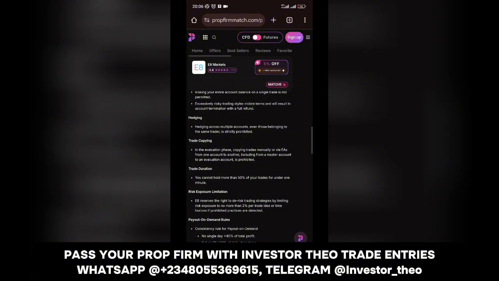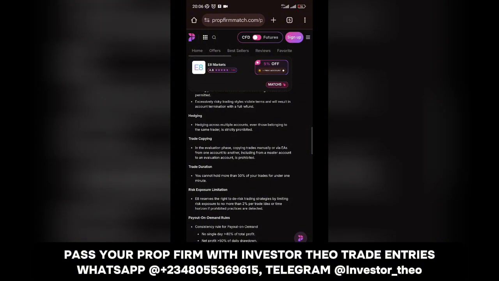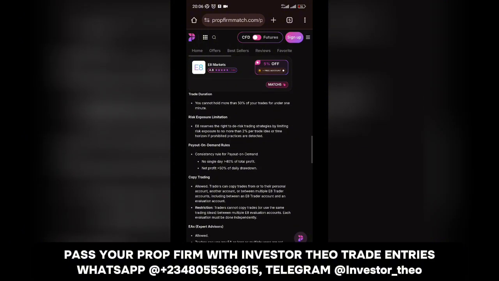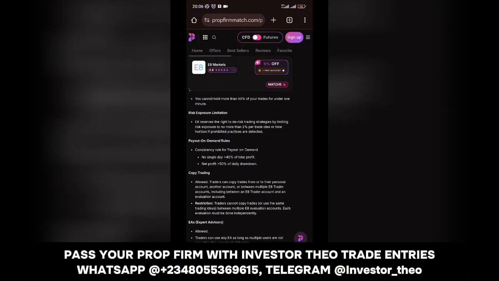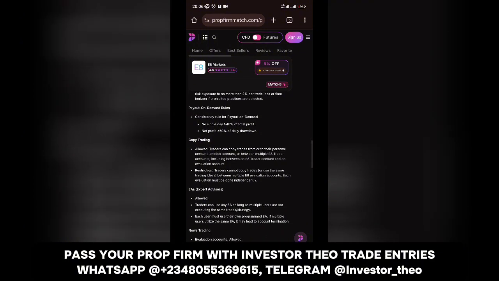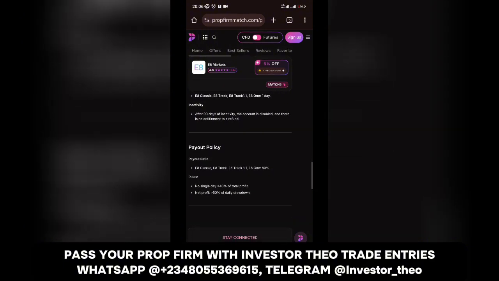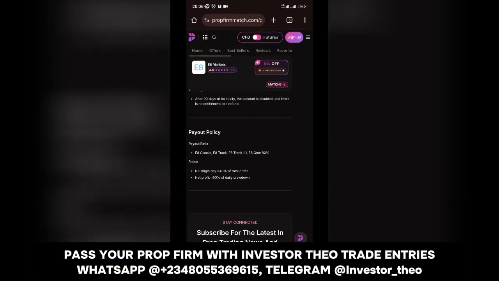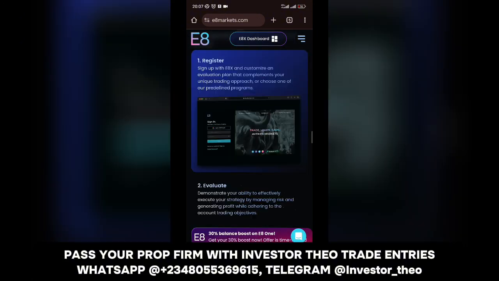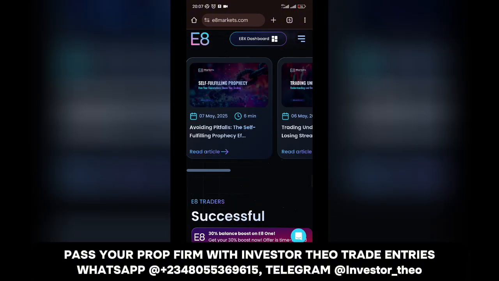In the evaluation stage, copying trades manually or via EAs from one account to another, including from master accounts and evaluation accounts, is prohibited. So they don't allow copy trading here. You also cannot hold more than 50% of your trades for under 1 minute. So excessive scalping is not allowed, and high-frequency trading is not allowed. All right, you can work through this to understand more about E8 Markets and what they do. They have a payout policy. Different aspects you work with determine your payout range: E8 Classic, E8 Track, E8 One-Step, E8 Two-Step. They have 80% over there. So basically, we've checked out their site and we saw several ways you can withdraw. The ball is in your court now to know what you're dealing with.